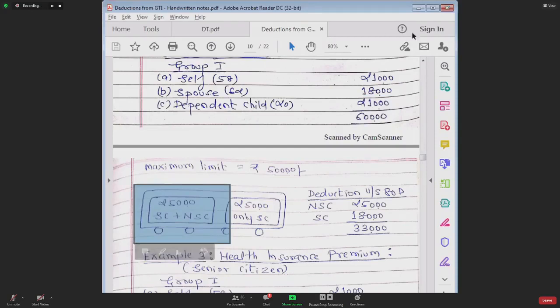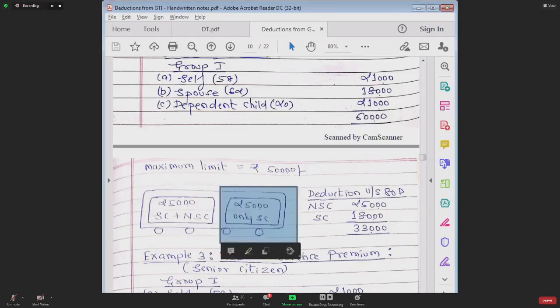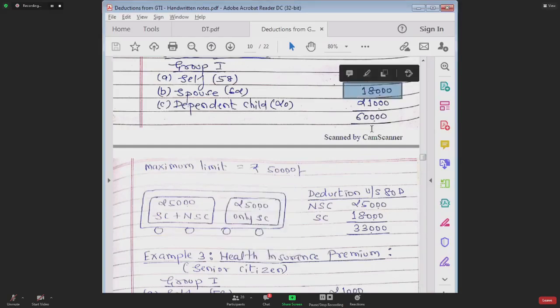Is that very clear? Thereafter, we are giving you an extra deduction of 25,000 for senior citizens. But in the case of the senior citizen, here we have an amount of only 18,000.